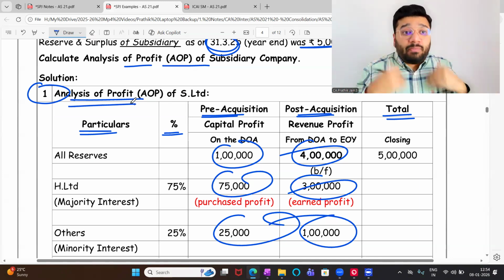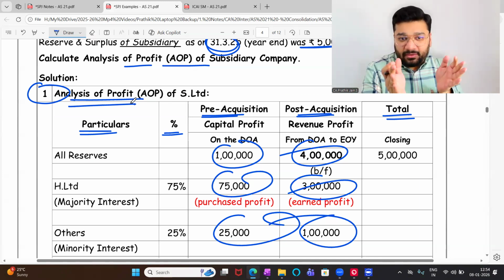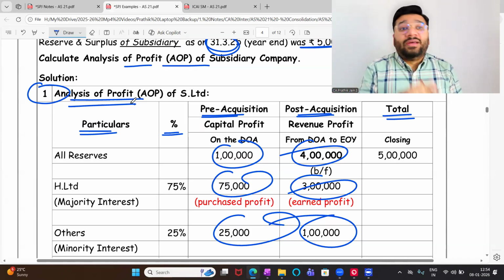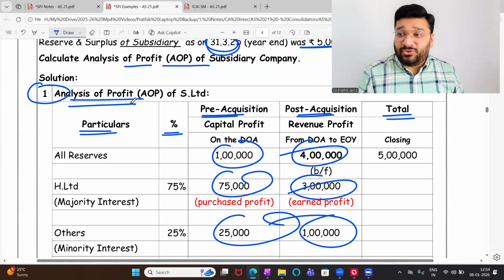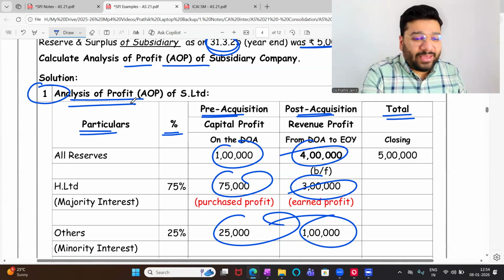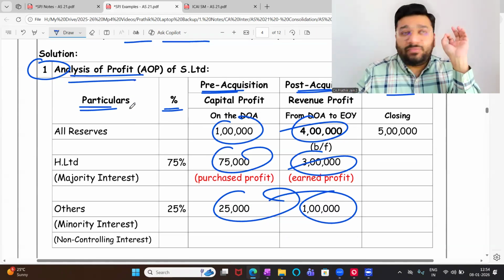In your mind, you'll have a doubt: Sir, how to prepare AOP, we knew it, but why are we preparing this? We don't know, because I have not told you. When will I tell you? In the 4th question. Until then, what are you supposed to do? Keep your anxiety, your anxiousness to know, under control. Okay, not okay?